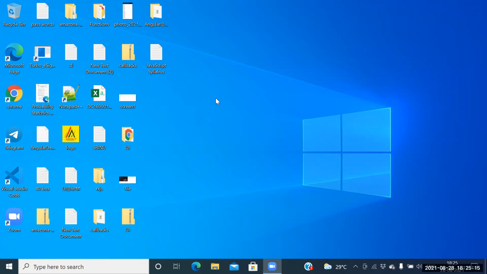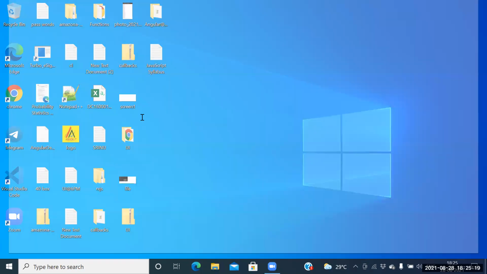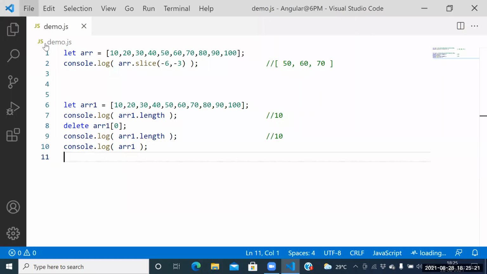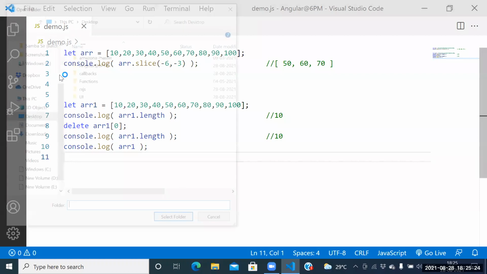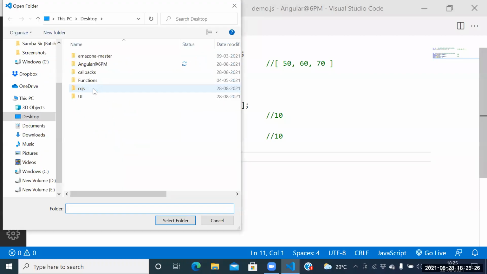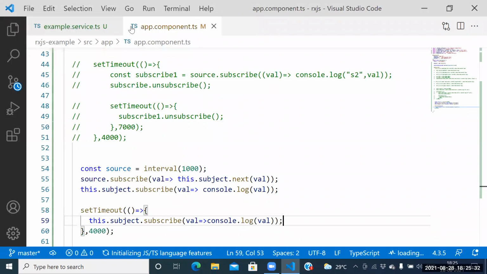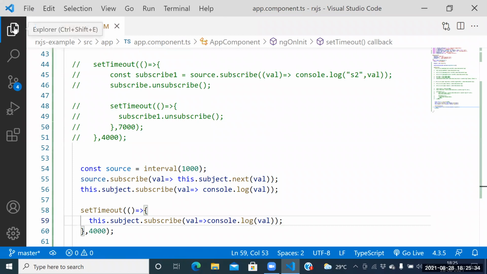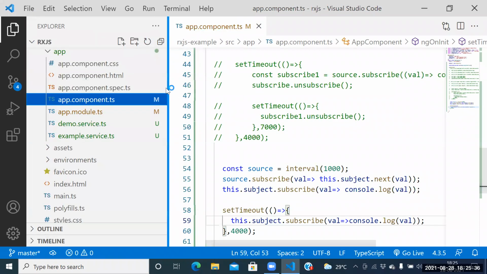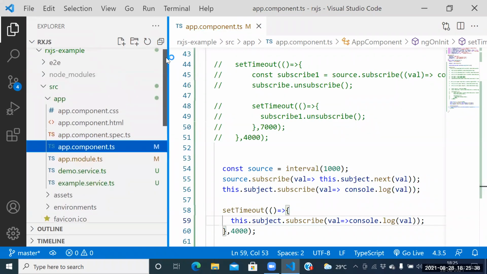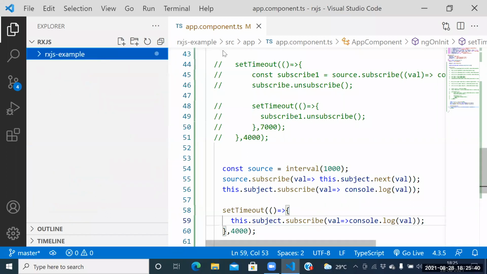Okay, fine. And parallelly, let me open Visual Studio Code. File, open folder. Which folder? RxJS folder. Anwar, please tell me how to create one project without node modules. You told me to create one project without node modules.